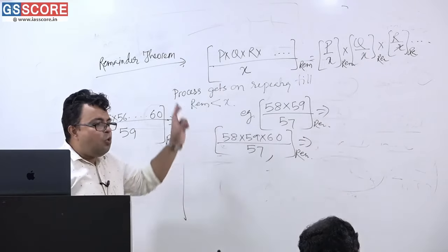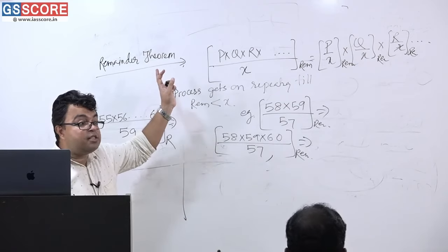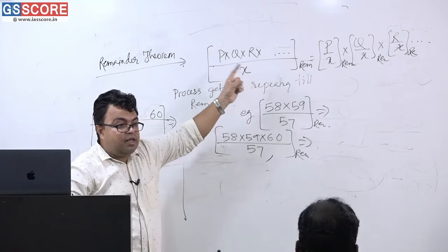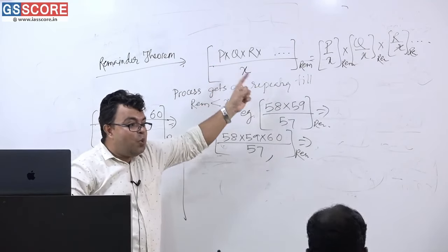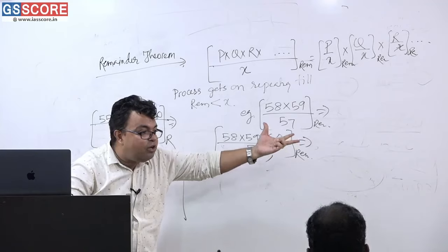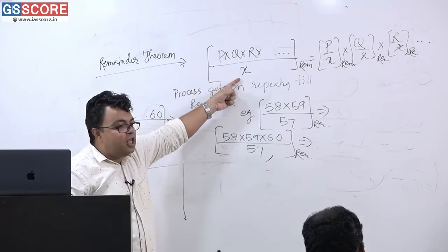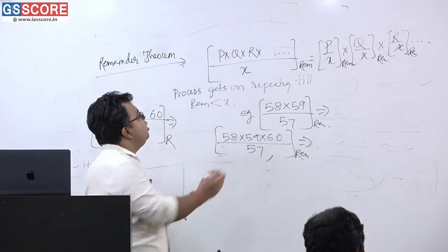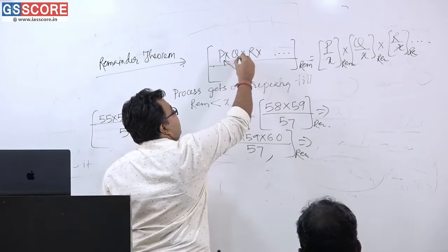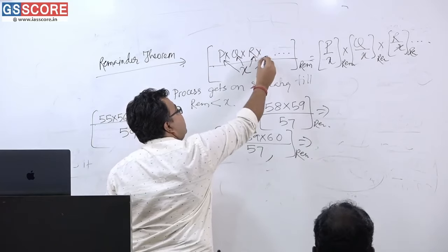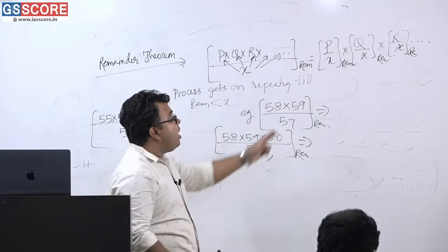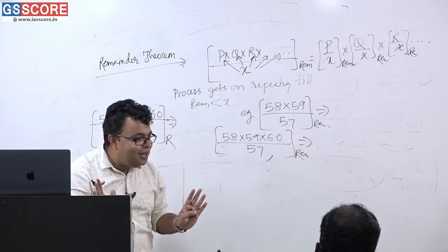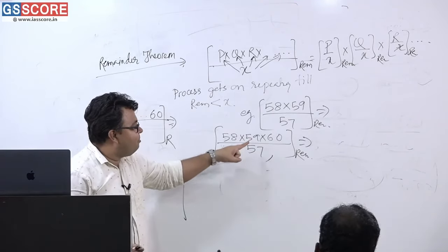See here. What is the principle? The principle is pretty simple. In every multiplicative format, the individual terms are P, Q, R with the multiplication sign. Am I correct or not? So when you divide it by X, what is the remainder? Individually divide each and every member by X: divide P by X, divide Q by X, divide R by X, and so on. Whatever remainder is coming, you have to multiply it again. Am I correct or not? Again, understood?